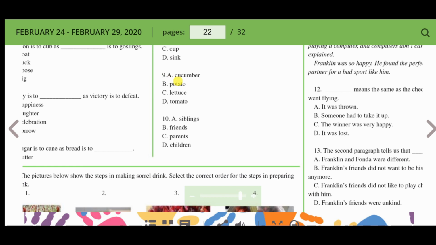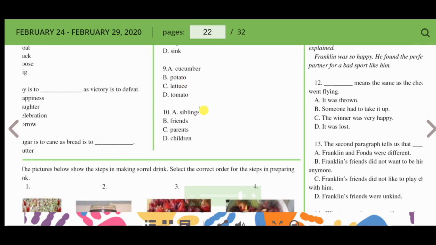Number 9, cucumber, potato, lettuce, and tomato. Odd one out. Cucumbers grow above ground, lettuce grows above ground, tomatoes grow above ground, but potatoes grow below ground.